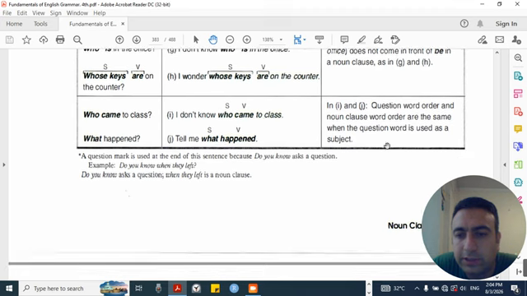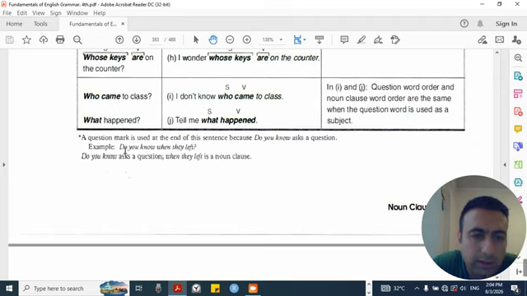In I and J, question word order and noun clause word order are the same when the question word is used as a subject. A question mark is used at the end of this sentence because "Do you know" asks a question. Example: Do you know when they left? "Do you know" asks a question. "When they left" is a noun clause.